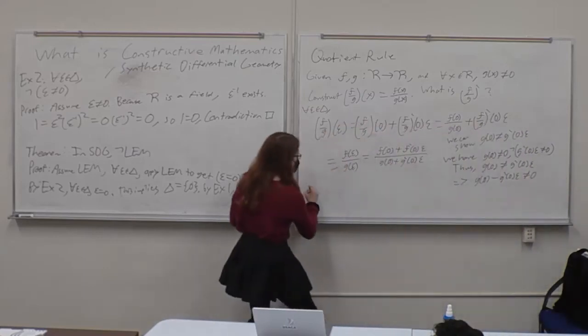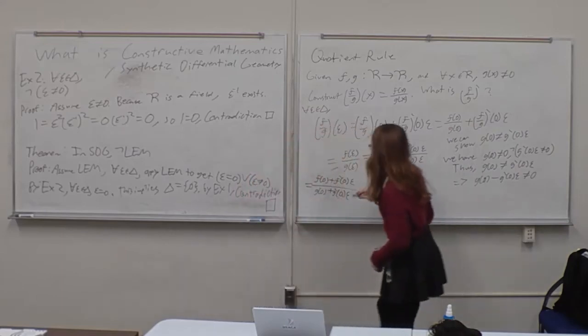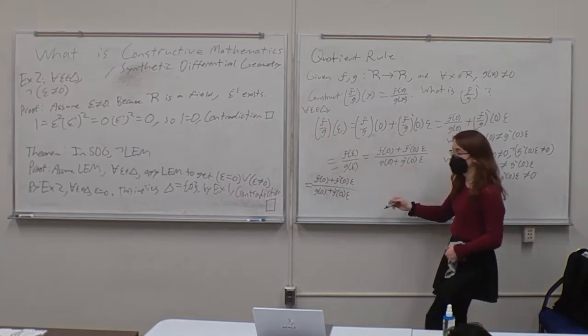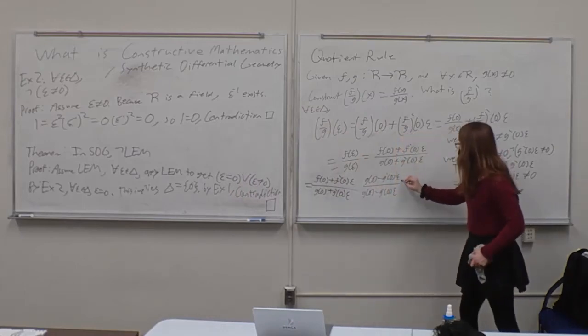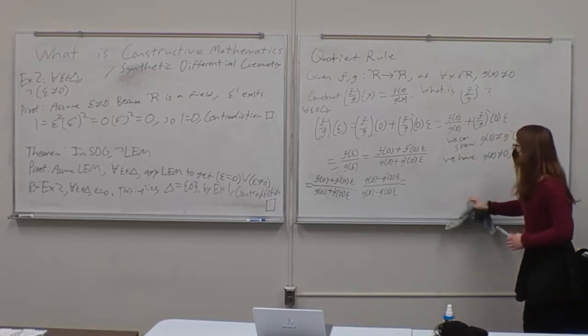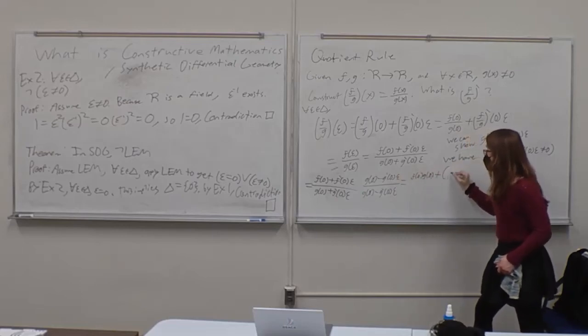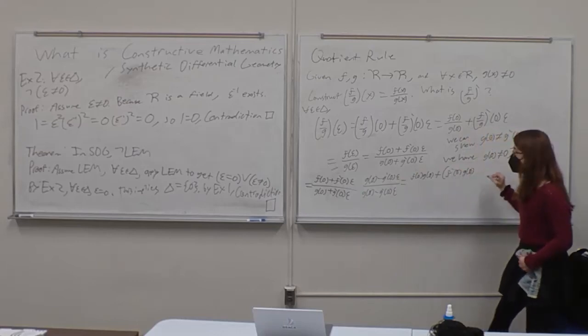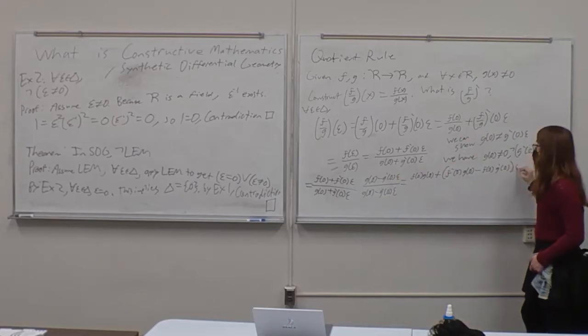So if you go over here, if we multiply on the top and bottom by g of 0 minus g prime of 0 epsilon, we get that this top part, let me just erase this part so I have room for it, is equal to f of 0 g of 0 plus f prime of 0 g of 0 minus f of 0 g prime of 0, times epsilon.